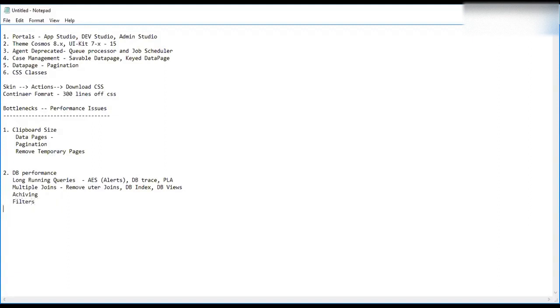And partitioning of tables. How does it improve your performance in Pega? For example, if the data is huge, it will do a range scan, a full table scan.